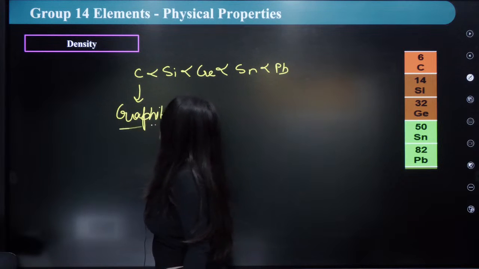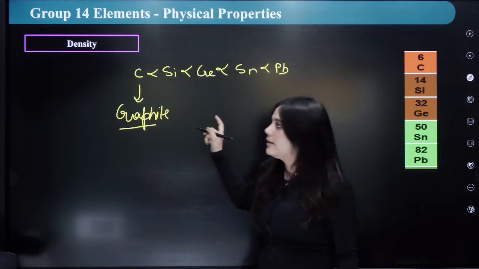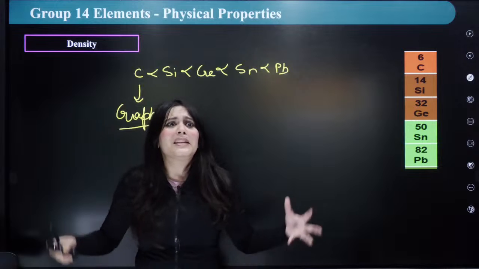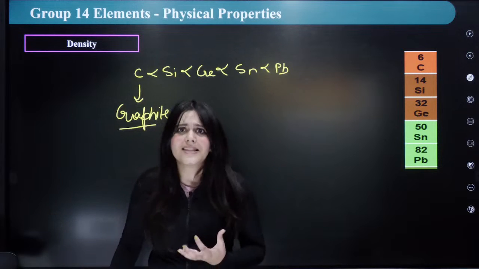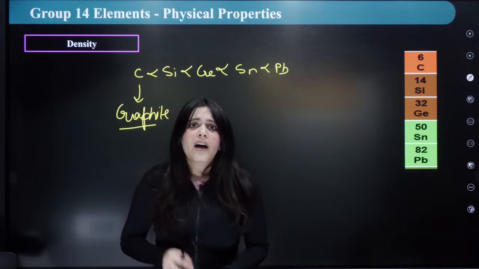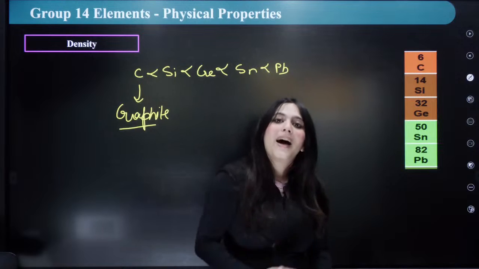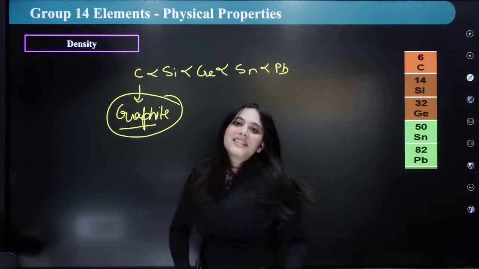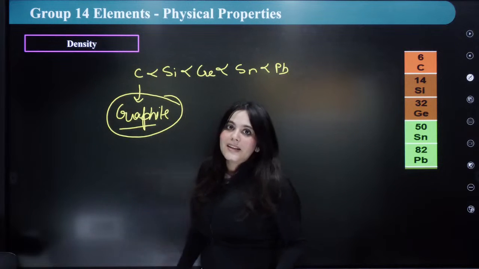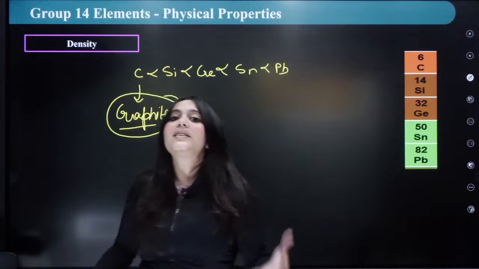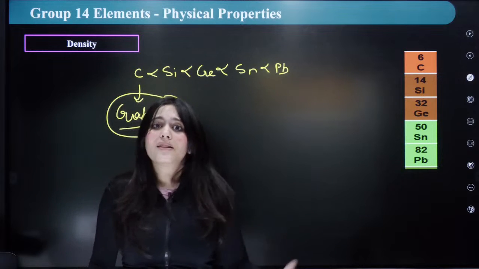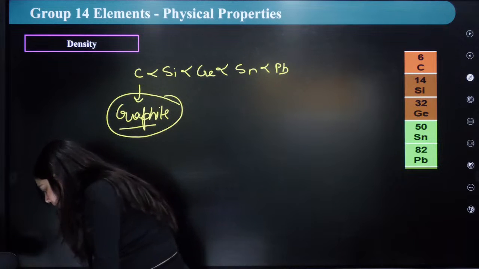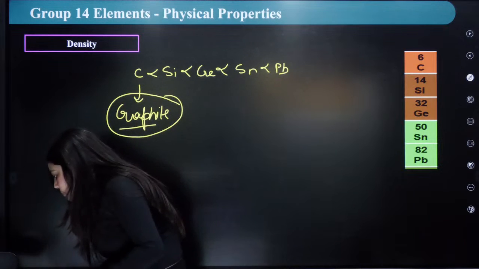So I have compared the density of graphite with the other elements, and carbon has the least density, because then you will say, ma'am, diamond is the hardest substance, it has the highest density, right? That could be your point of argument, right? So that's why I'm telling you that here graphite is considered for calculating the density in this case, because obviously, diamond being the hardest, it's going to have the highest density as well. Correct? Everybody understood these points?